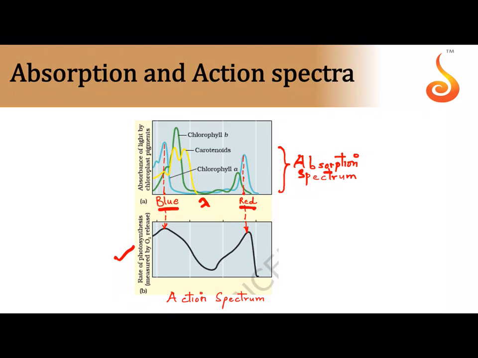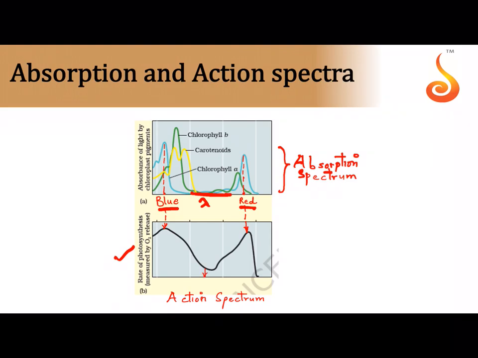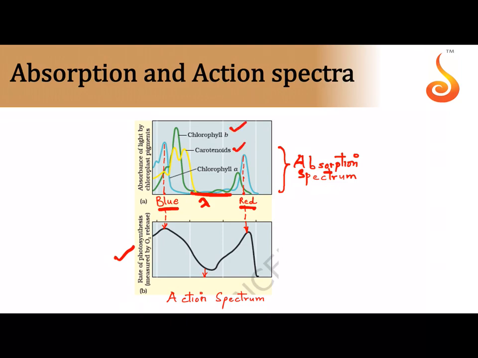Now if you notice, here you can see that the chlorophyll A molecule, which is the blue green molecule, almost touches the x-axis over here, but then why is the rate not falling down entirely? Because there are other pigment molecules, there are carotenoids, there is chlorophyll B. So light is not always directly absorbed by the chlorophyll A molecule itself. All of you should remember one thing: sometimes light can get absorbed by chlorophyll B, sometimes it can get absorbed by carotenoids.